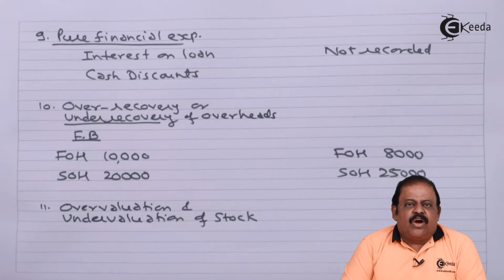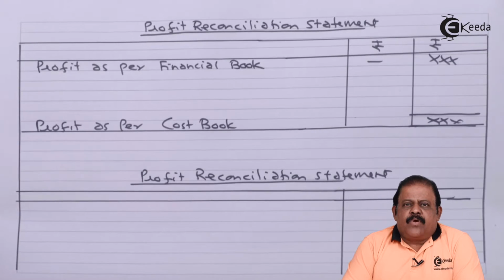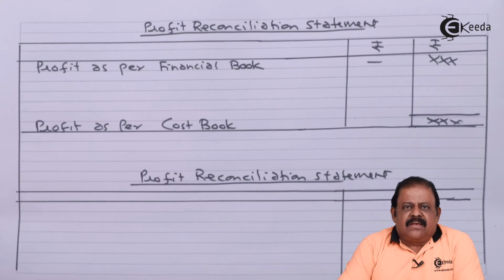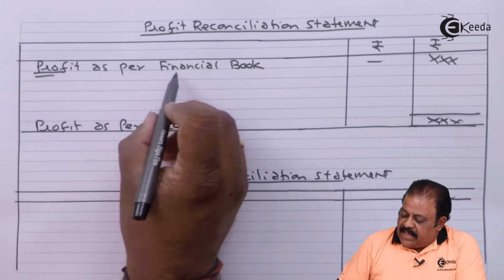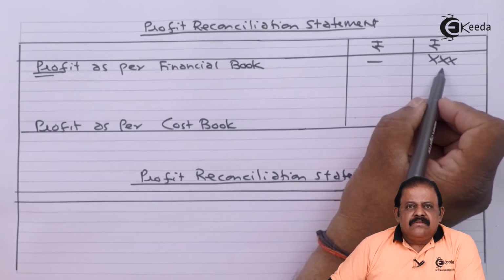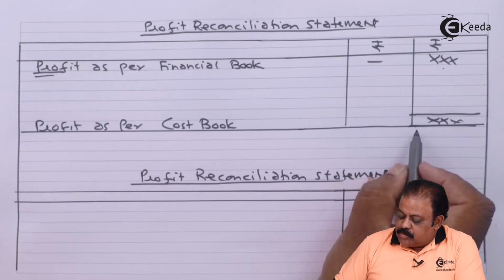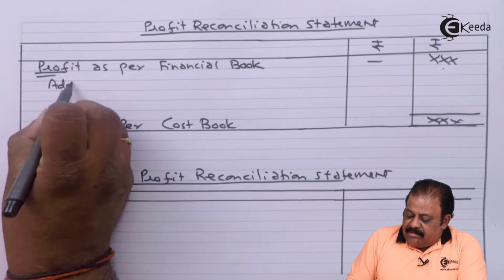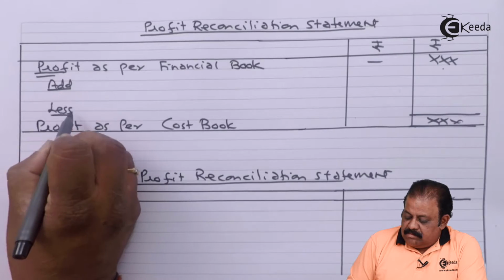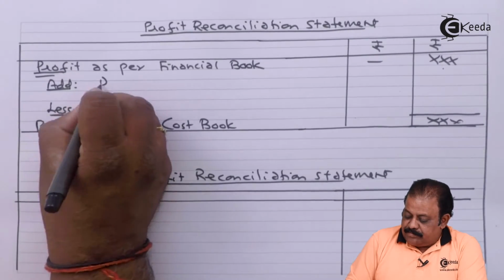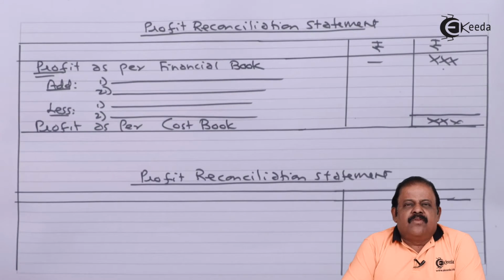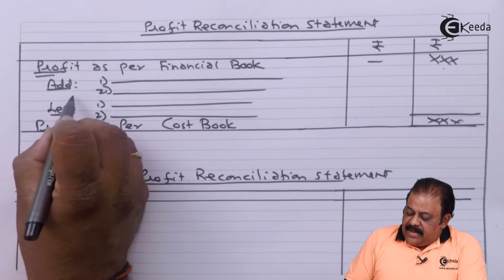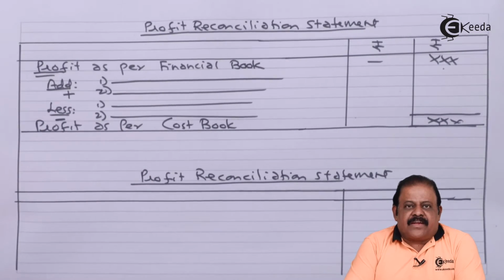Let us understand the format of the profit reconciliation statement. It is prepared like a bank reconciliation statement. You start with profit as per one book, for example profit as per financial book, then you end with profit as per cost book. Meanwhile, we are required to add as well as subtract certain items. These are the items which are responsible for the difference in profit as per both books.